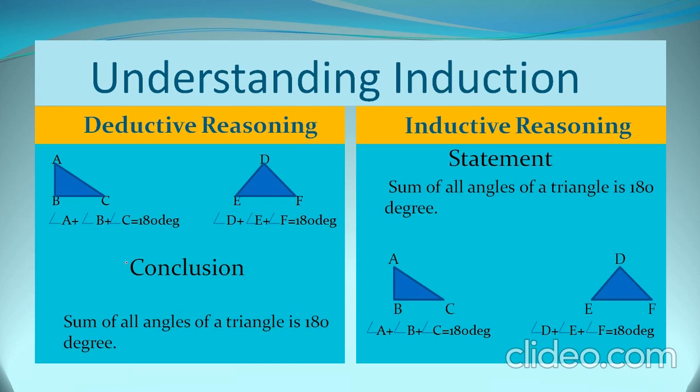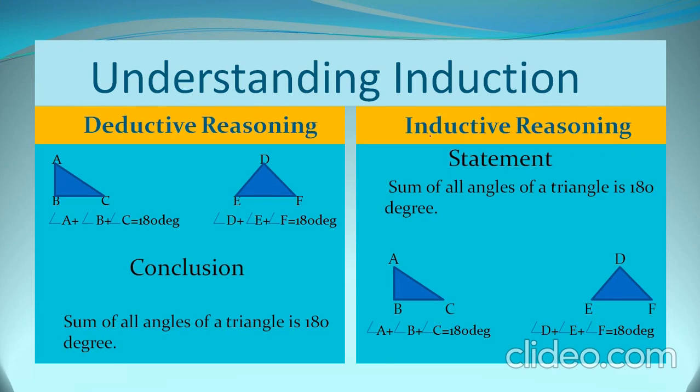तो हम इससे क्या conclude कर सकते हैं? What we can conclude from these examples is that sum of all angles of a triangle is 180 degree. So we have deduced this conclusion from the above examples. This type of reasoning is called deductive reasoning.